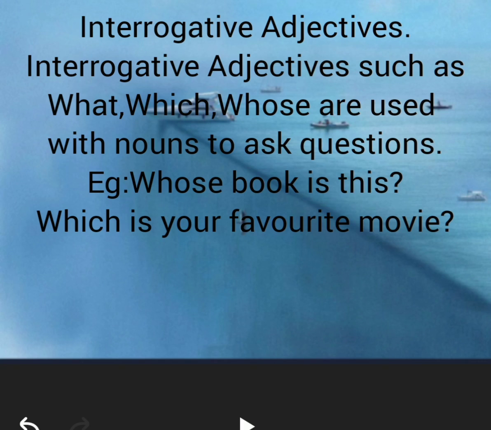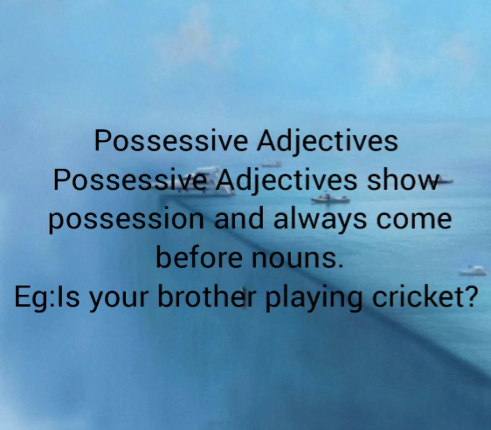Using what, which, whose, we can frame questions, we can ask questions to others. These types of questions we can consider as interrogative adjectives. By using interrogative adjectives like what, which, whose, we can frame a question with a noun to ask others. The next type is possessive adjectives.